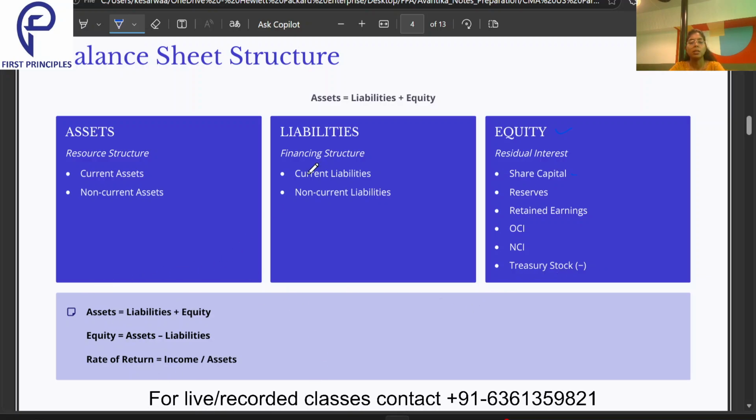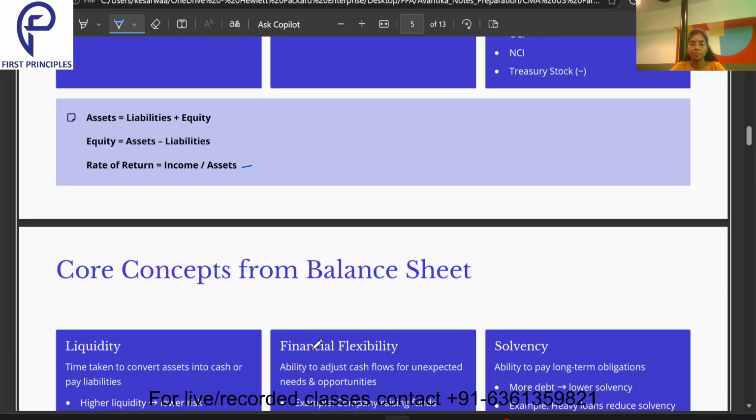So these are one and the same formulas, just the position has been changed. When we have to calculate the asset, asset equals liabilities plus equity. If equity has to be calculated, assets minus liabilities. Then how do we calculate the rate of return? We divide the income by the total assets. That's how we calculate the rate of return.